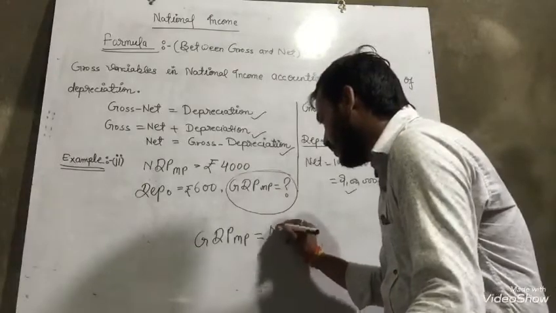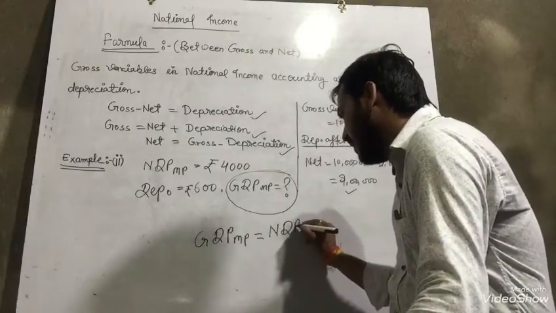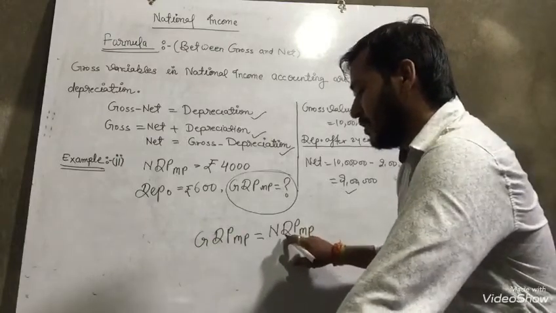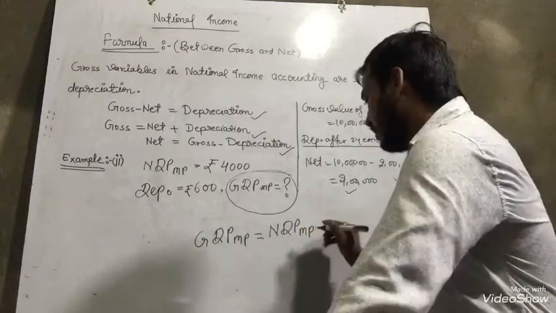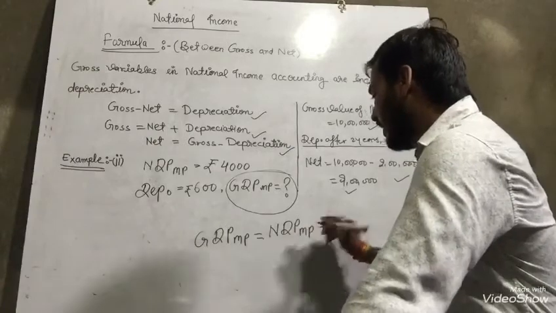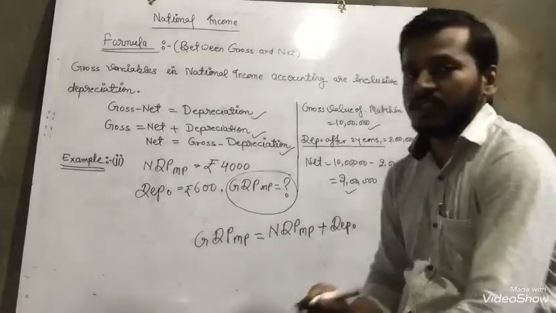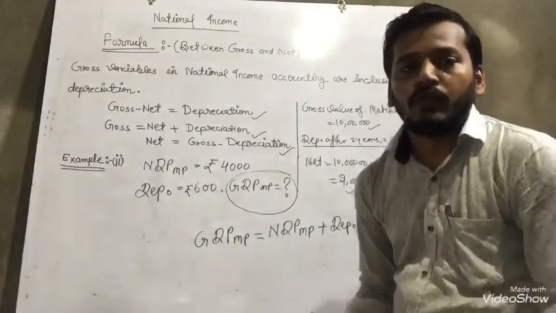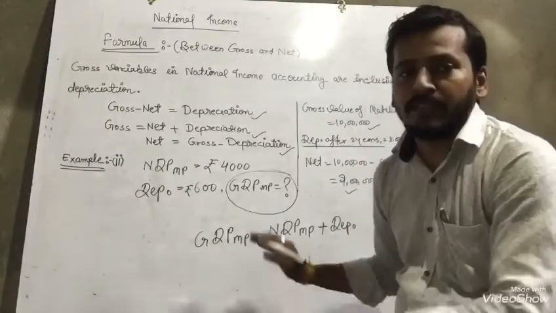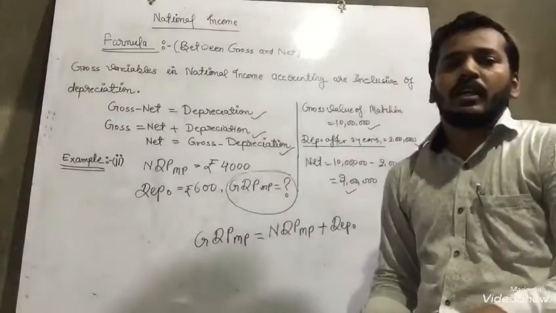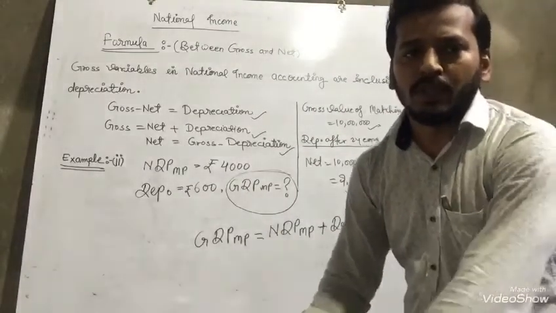NDP MP, net domestic product market price, plus depreciation. So I have converted it into the easiest form in front of you. With the help of that, you can solve your questions, dear students.